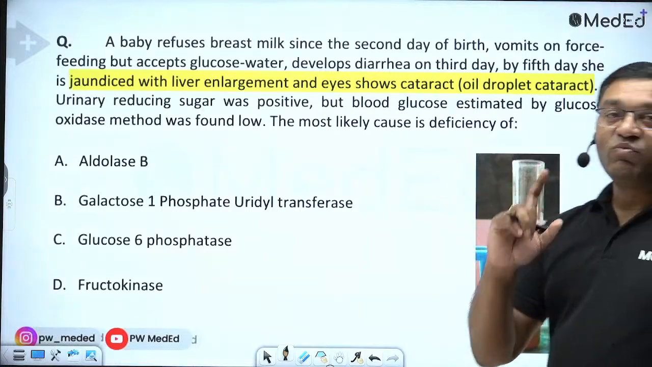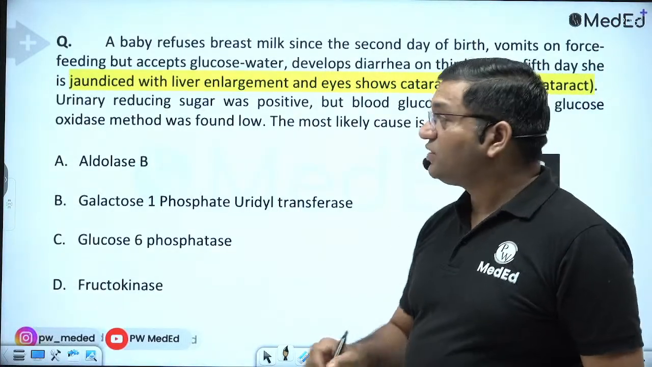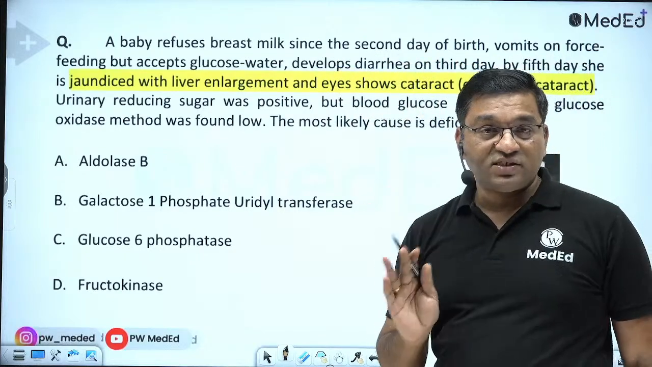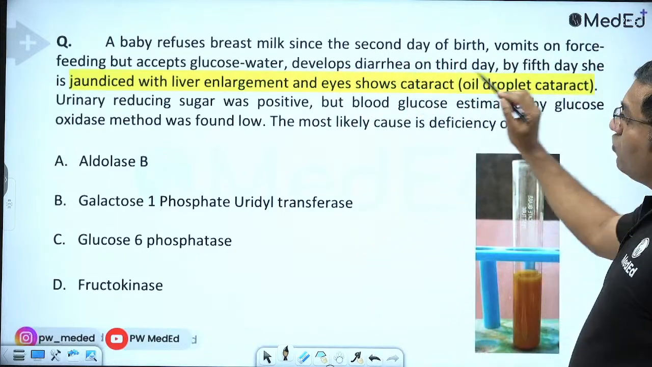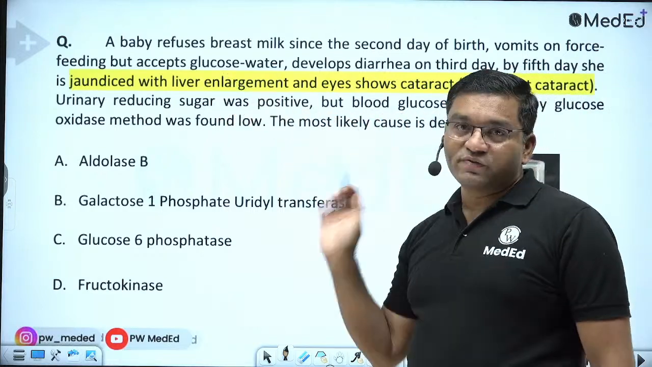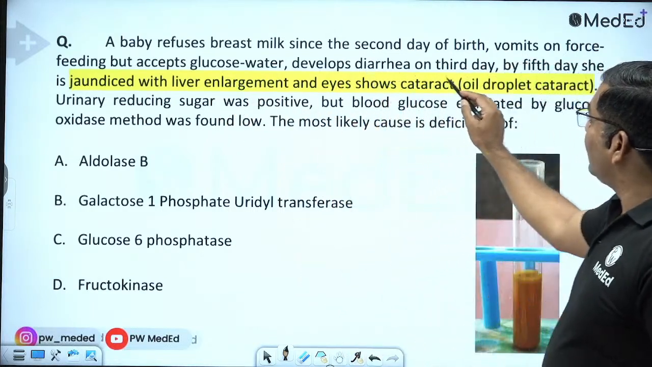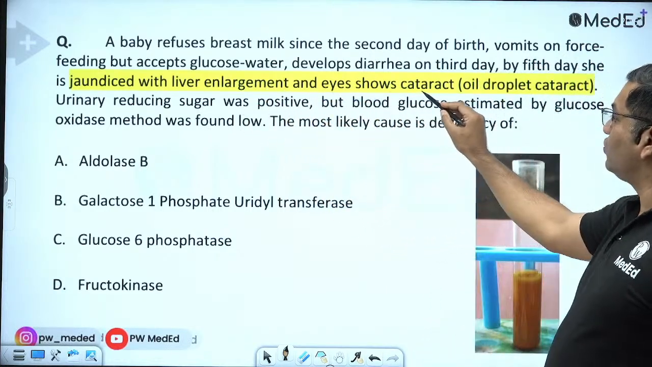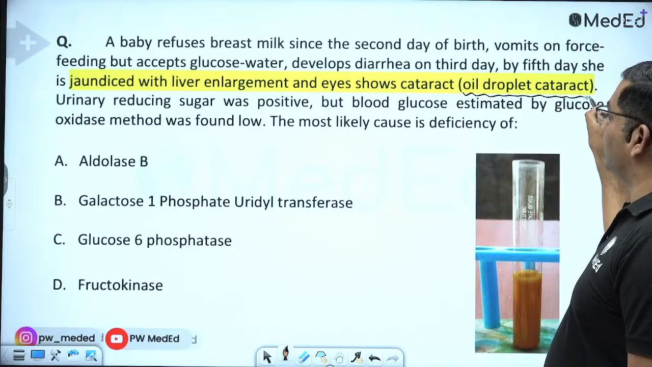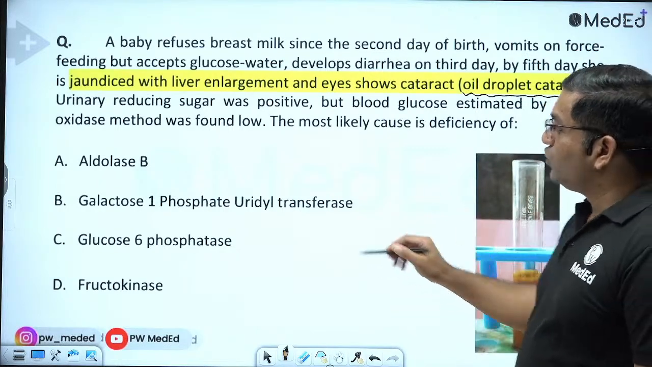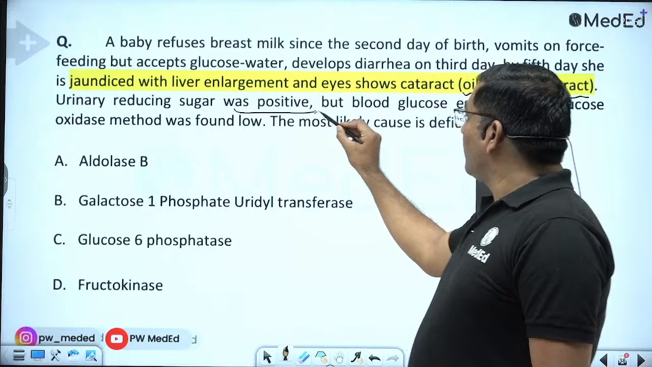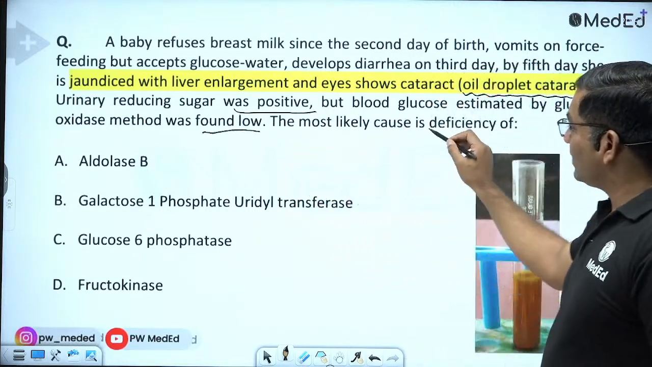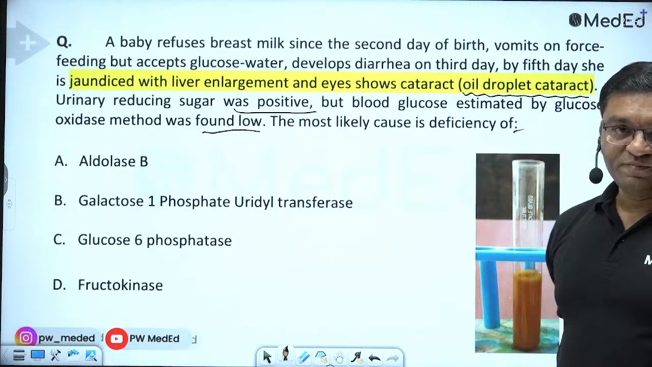Now see, this is again a very, very important case for the FMGE examination. A baby refuses breast milk since the second day of birth, vomits on forceful feeding but accepts glucose water, and develops diarrhea on the third day. By the fifth day, she is jaundiced with liver enlargement, and the eyes show cataract, that is oil droplet cataract. Urinary reducing sugar was positive, but blood glucose estimated by the glucose oxidase method was found low. The most likely cause of the deficiency is.